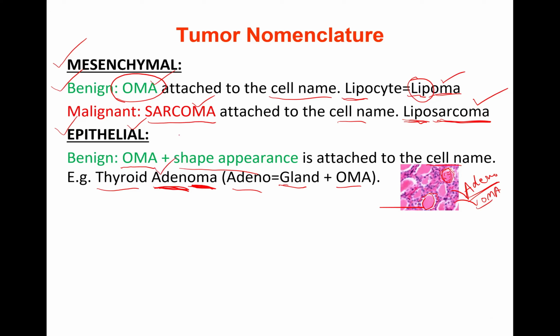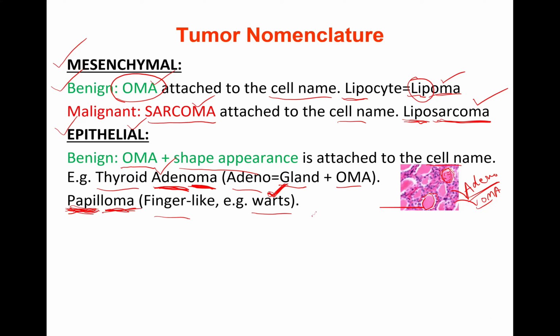So here we also attach the shape. Papilloma: papil means finger-like, oma is benign. For example, warts, which are common. In medical terminology, warts are excessive, uncontrolled growth, but when we categorize them, they are benign tumors.